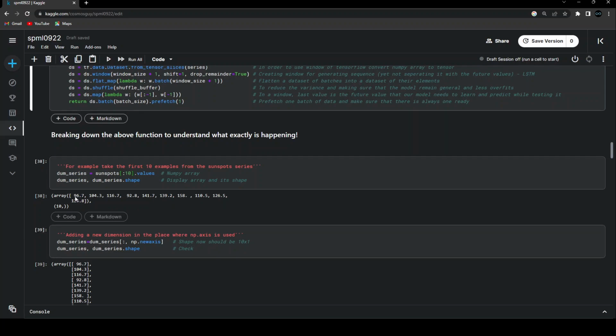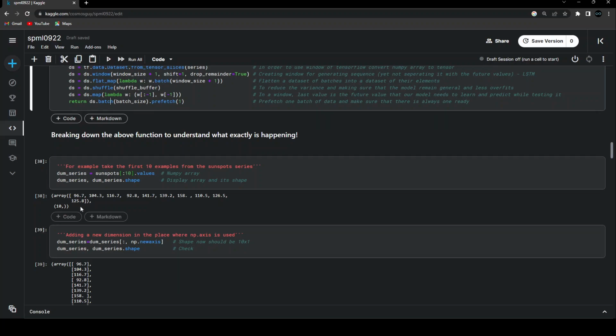See, this is what it is. The first 10 values in our data set for the sunspots, starting from January, February, March, April of 1749. These are the values that we have for the first 10 months. And this is the shape that we have. It contains 10 rows and that's it.